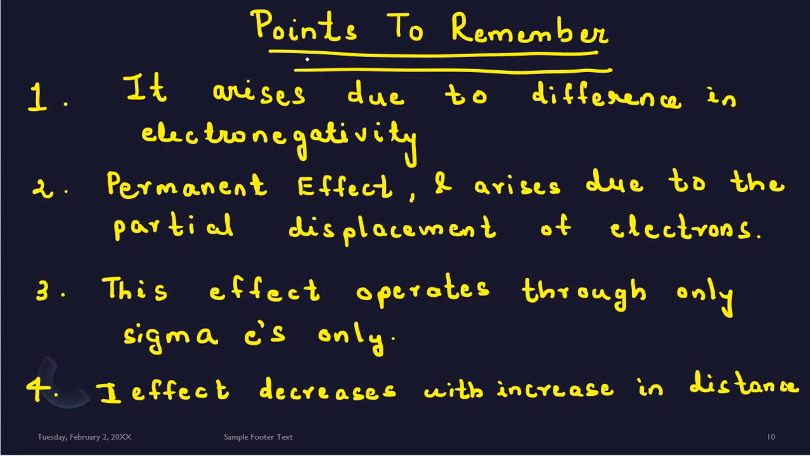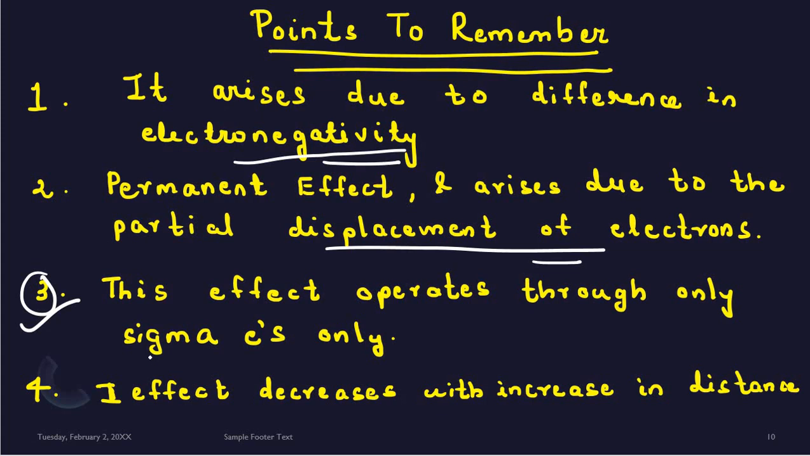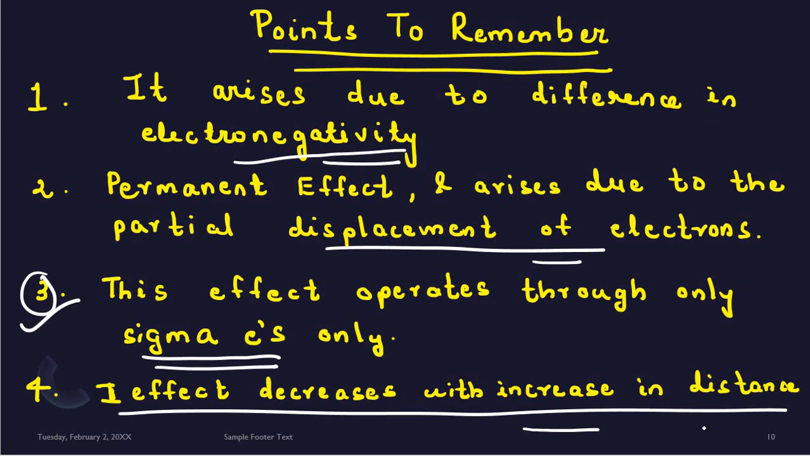So in the case of the inductive effect, the important points that you have to remember are: it arises due to the electronegativity difference between the carbon and the group attached. Second, it is a permanent effect. And what do you mean by this permanent effect? It arises due to the partial displacement of electrons. And the important thing that you have to remember is that this inductive effect operates only through which electrons? Only through sigma electrons.